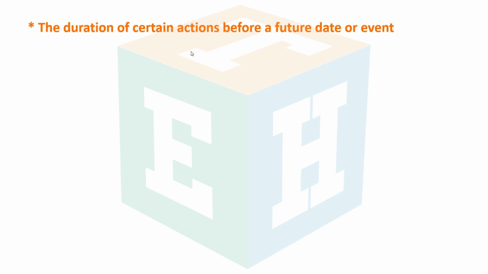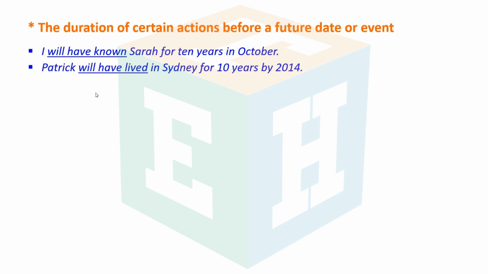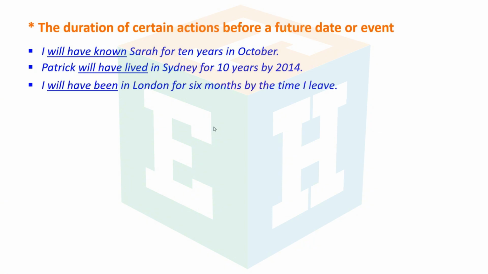The duration of certain actions before a future date or event. I will have known Sarah for 10 years in October. Patrick will have lived in Sydney for 10 years by 2014.